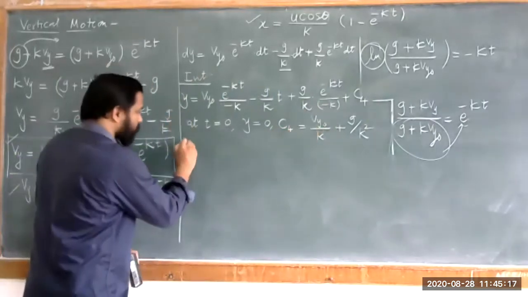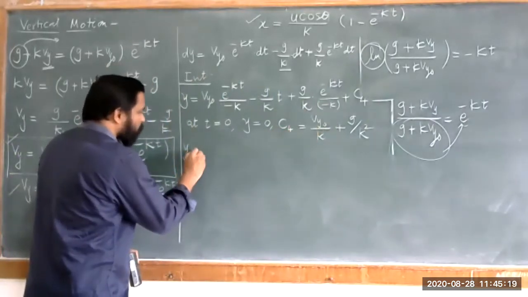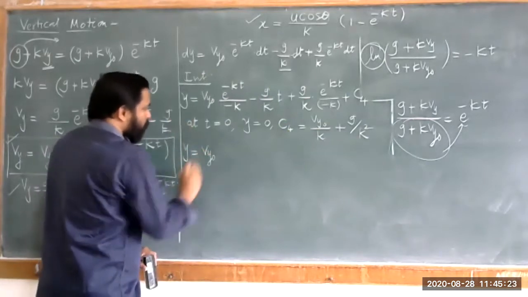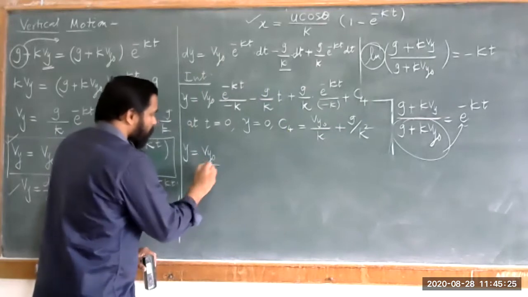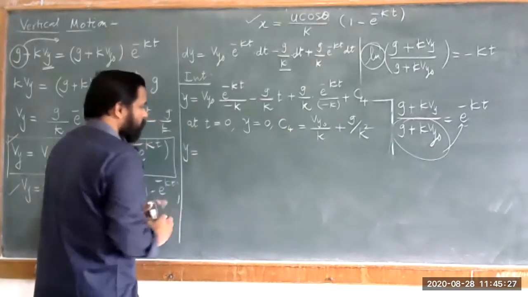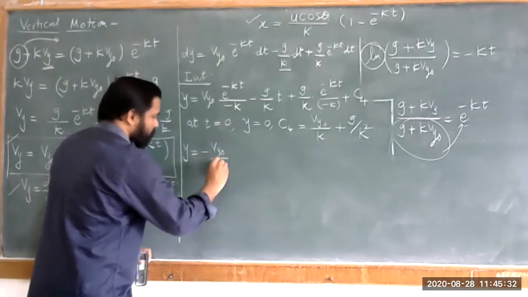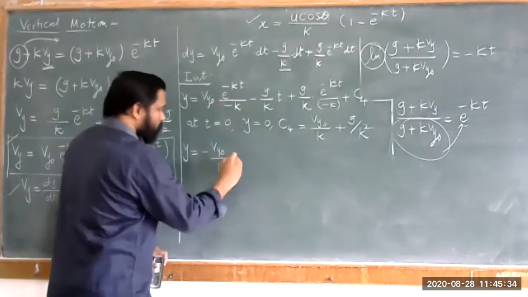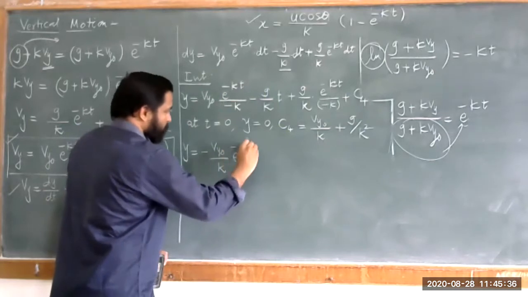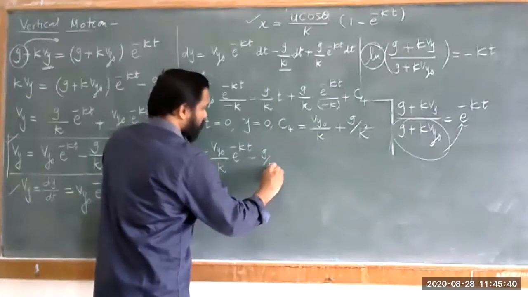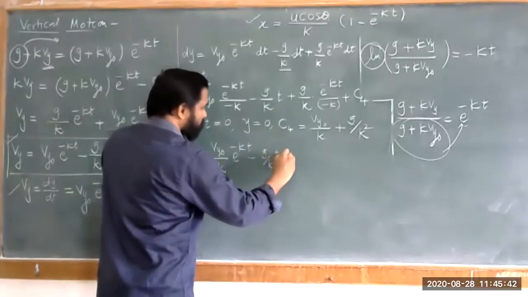So you just put it here and you can write the value of y. The value of y is Vy naught upon k minus e raised to minus kt, minus g upon k into t as it is.